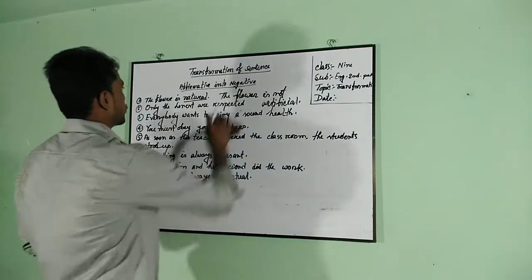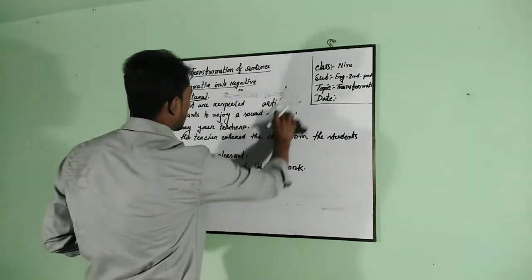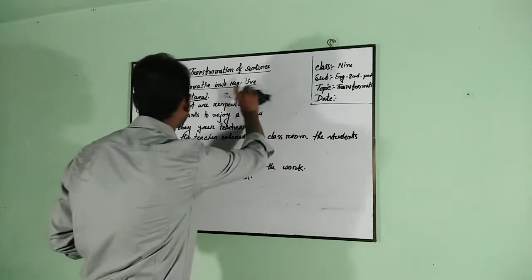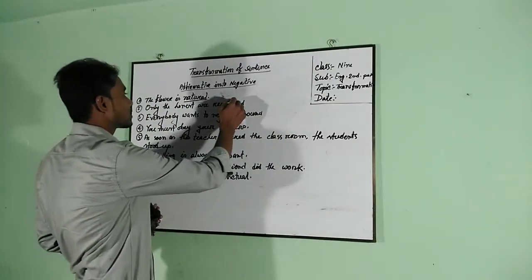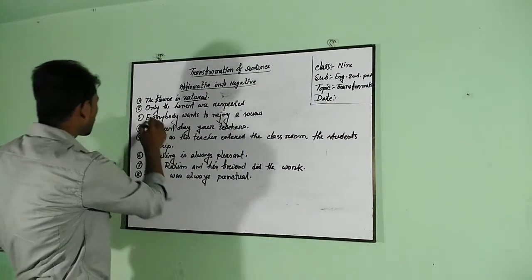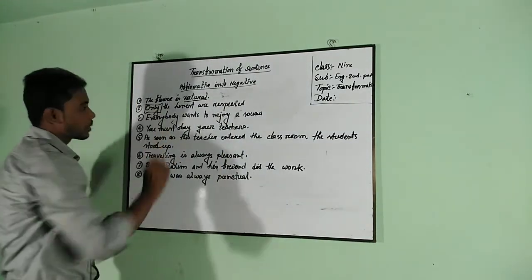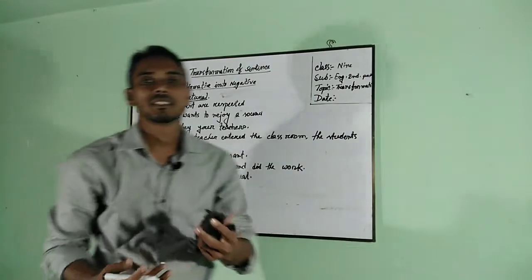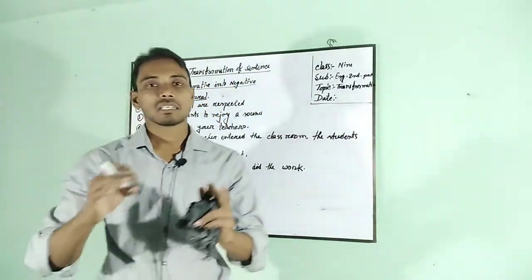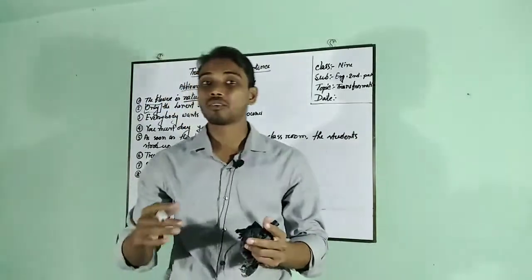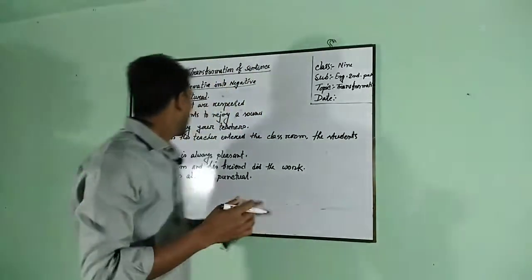Number two. Here the question is only the honest are respected. If we find only in the affirmative sentence, we should change it. Instead of only, we should write none but, nothing but, or not more than, or no less than.